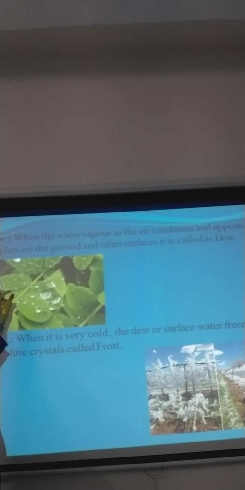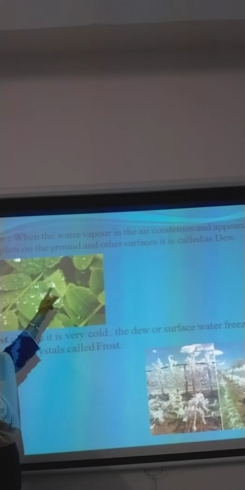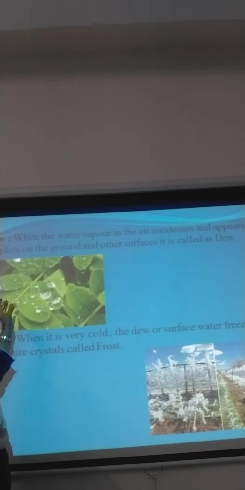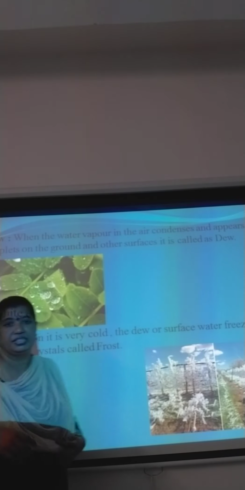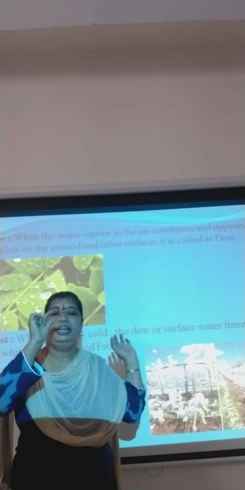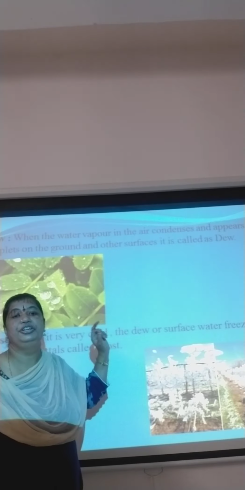Now next one is dew. Now let us see what is dew. It is the water vapor in the air. It will condense and appear as droplets on the ground or any other surface. The vapor will cool and form tiny droplets of water. That is called dew.